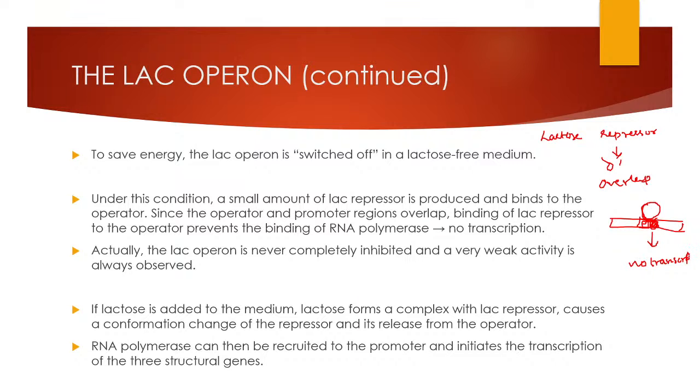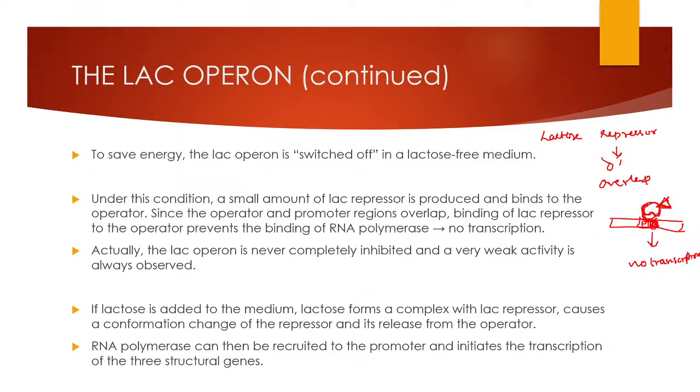Even though a weak activity is observed, and a small amount of these enzymes are produced even when lactose is not present in the medium. But if lactose is present, this lactose comes and binds to this repressor molecule, so that a conformational change will occur.